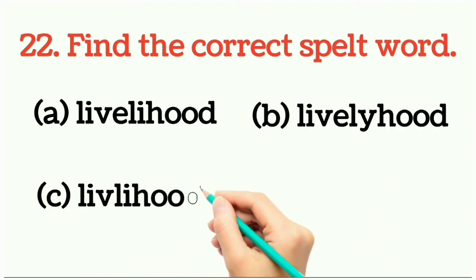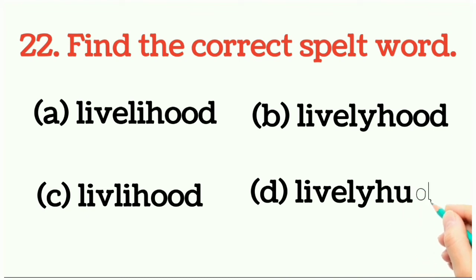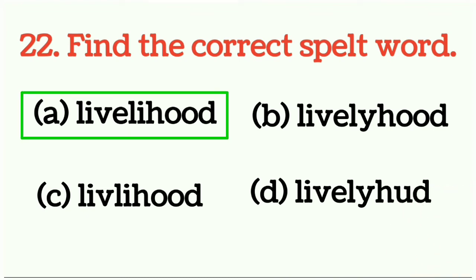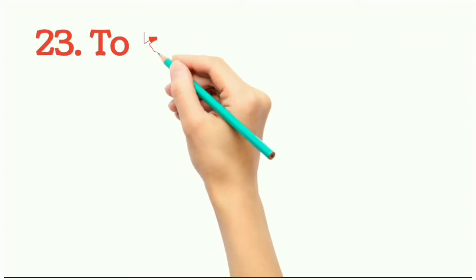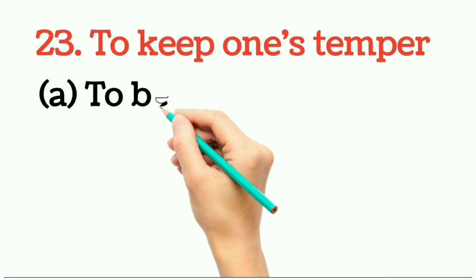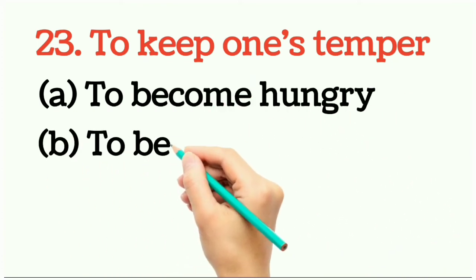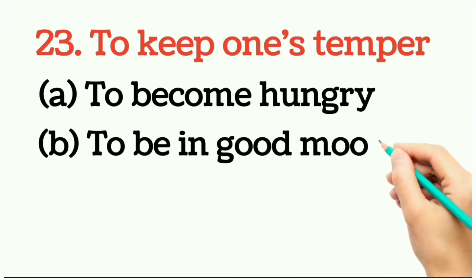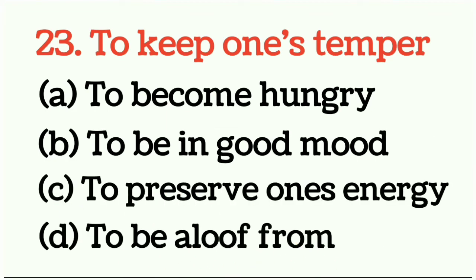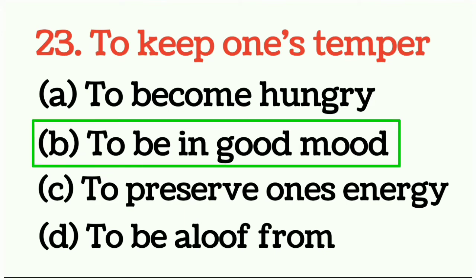And the right answer would be option number A. Question number 23. To keep one's temper. So what would be the right answer? It means, what is the right meaning of this phrase? And the right answer would be option number B. To be in good mood.